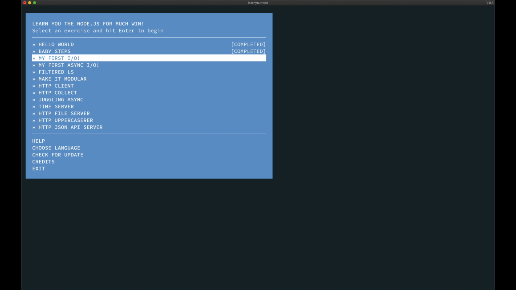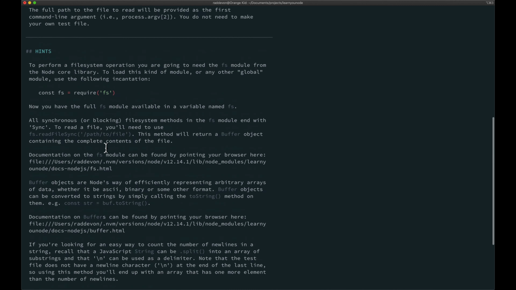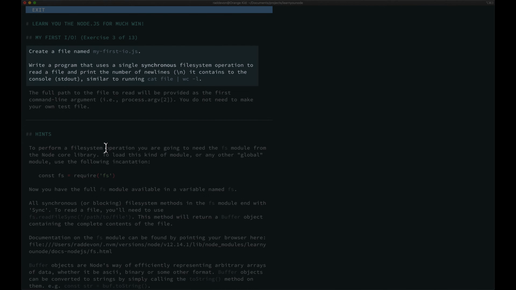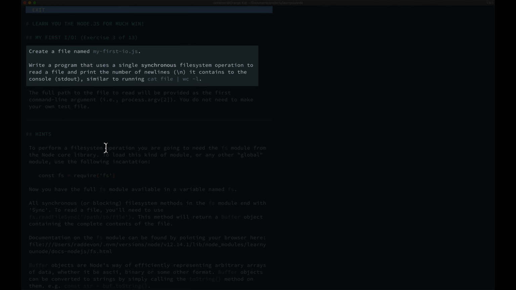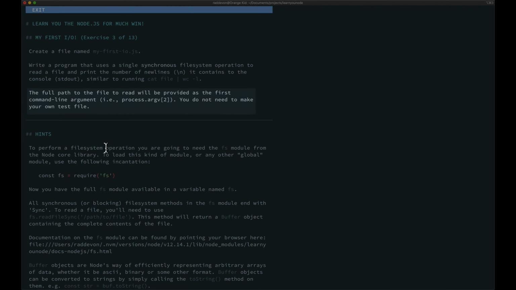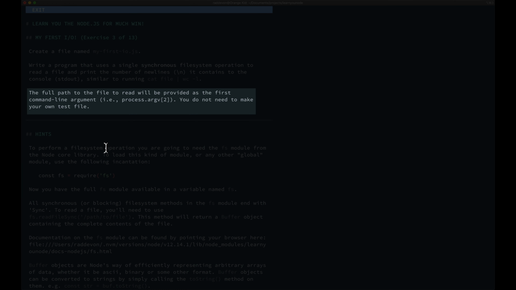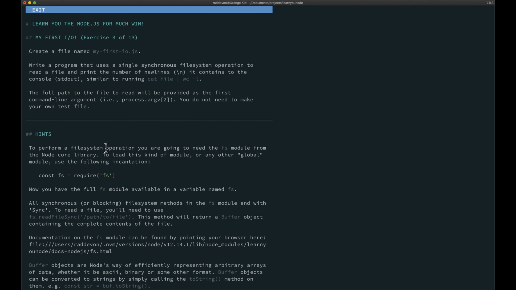My first I/O, let's see what that is. Create a file named my-first-io.js. Write a program that uses a single synchronous file system operation to read a file and print the number of new lines it contains to the console. The full path to the file to read will be provided as the first command line argument. You do not need to make your own test file.